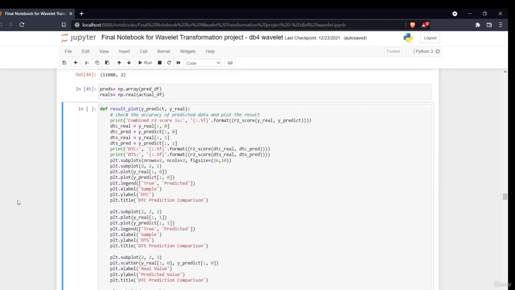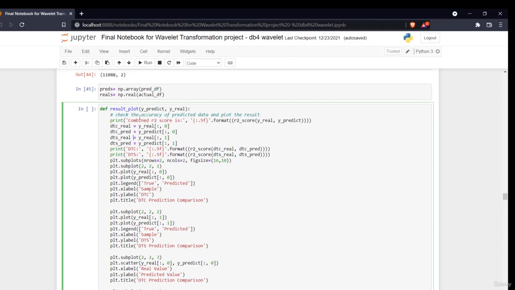Now I'm writing a function. Understand, guys, this is a very simple function, there is not much to it. It will display the results in the form of R square, a scatter plot and a line plot. This function says define a result plot, which takes two parameters: y predict and y real.